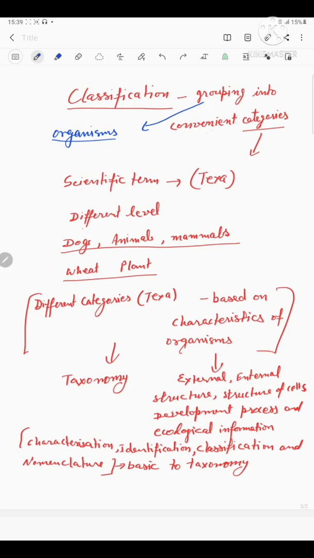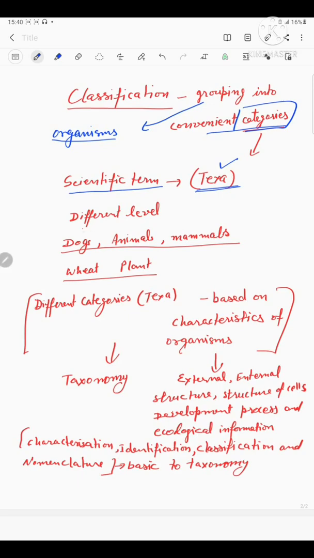These convenient categories are also known as taxa, which is the scientific term for these categories. In this way, we can easily detect, identify, and classify organisms. These taxa are not of the same type. They represent different categories or levels of the organisms.